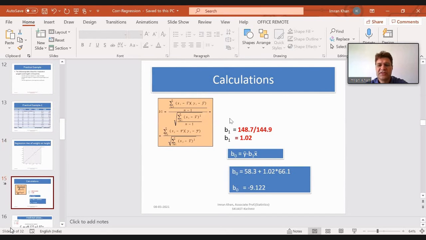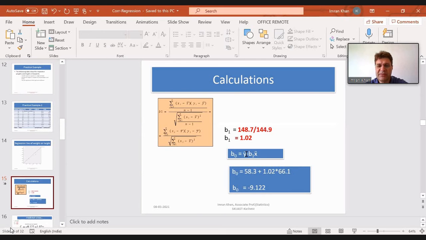Now, when you put these values in this formula, beta 1 is equal to 148.7 divided by 144.9, you get beta 1 is equal to 1.02. Now, once you have beta 1, that's 1.02, you need to calculate beta naught. So the formula for beta naught is y bar minus beta 1 x bar.